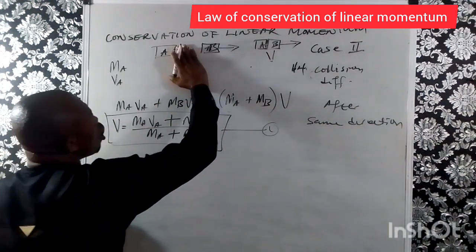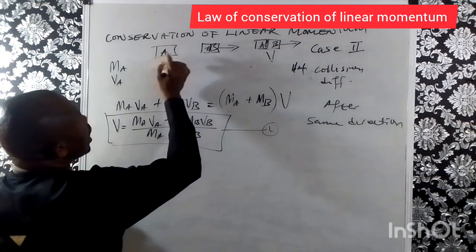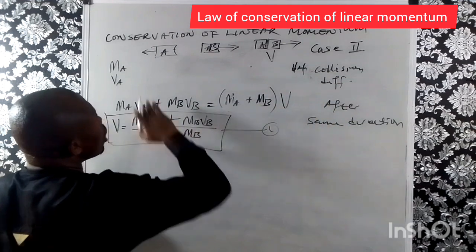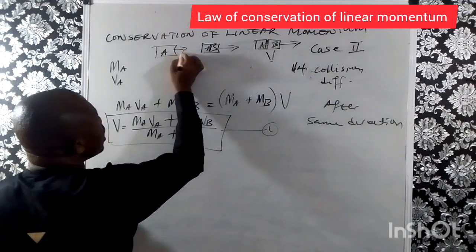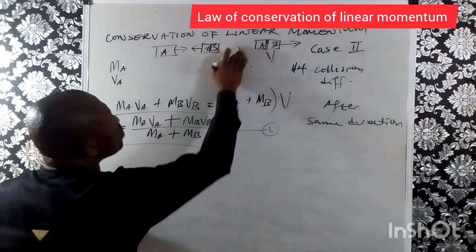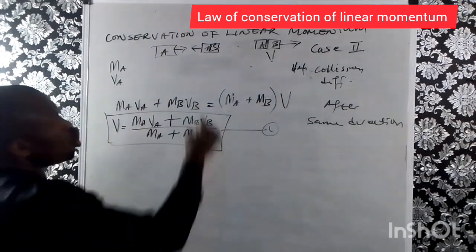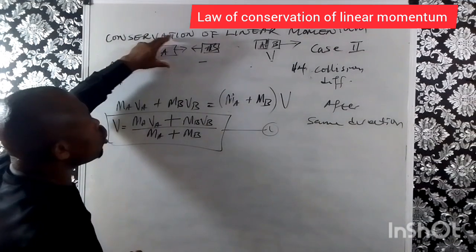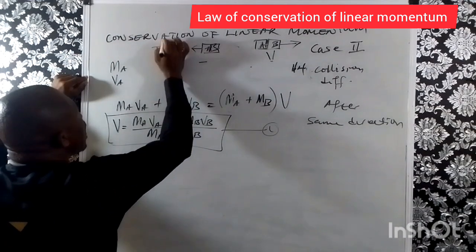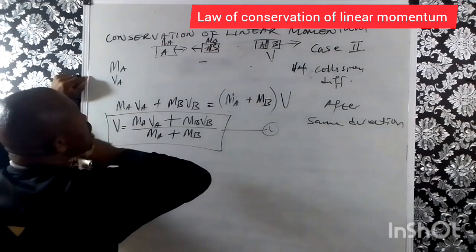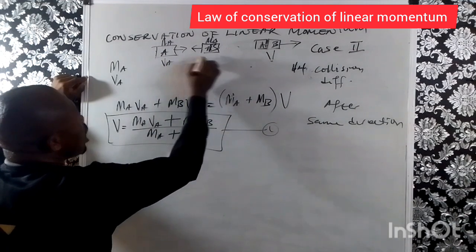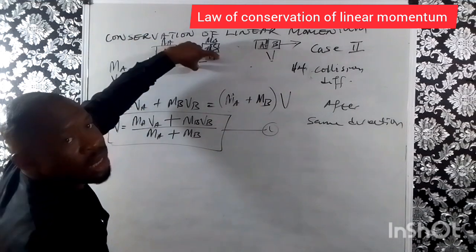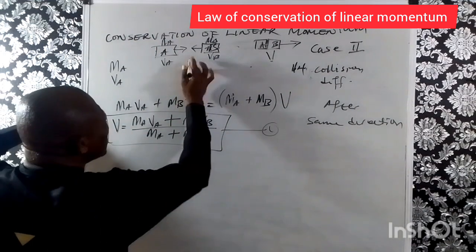That means before collision, let's say A is moving like this, and B is moving in the opposite direction, this one is coming. Now this one that is moving in the negative direction will have a negative sign here. In other words, before collision, MA and MB are moving with VA and VB. Now in this case, this is A minus B. So take note of this negative sign here.